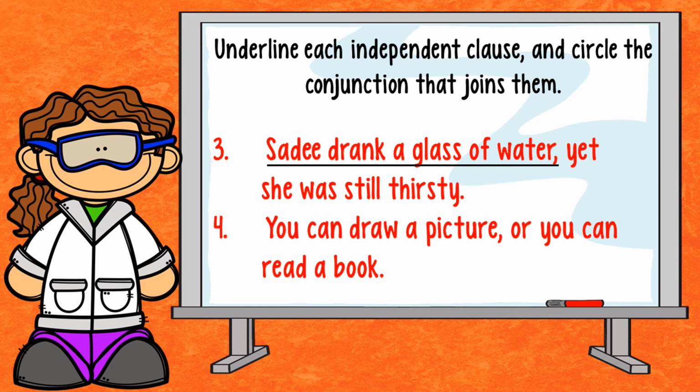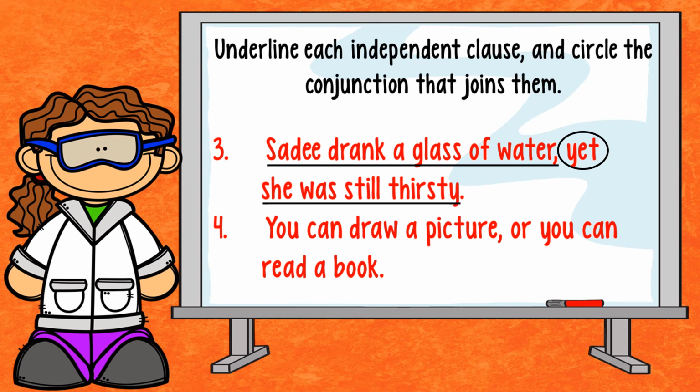She was still thirsty. Still an independent clause. It makes a complete sentence. But I want to make sure that people understand that I'm no longer in second and third grade. So I put those together with a coordinating conjunction. Yet.